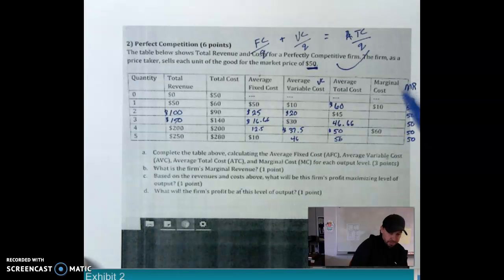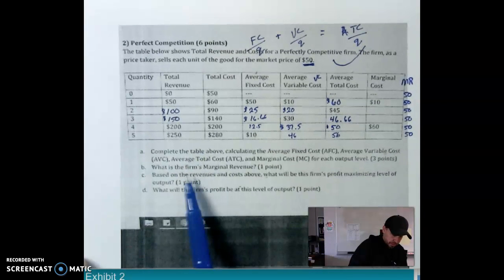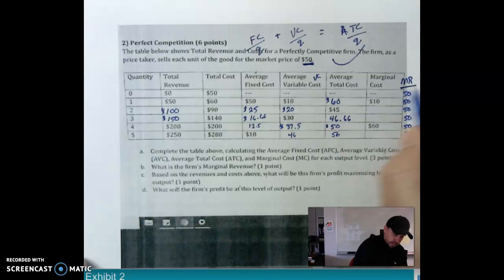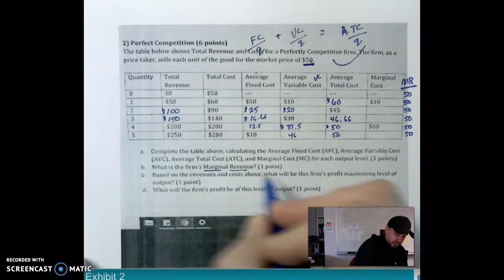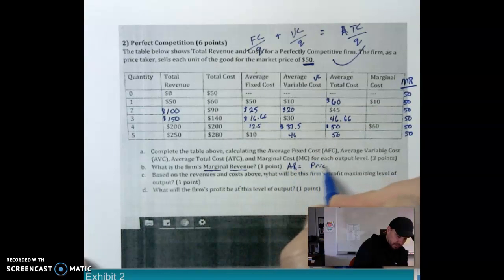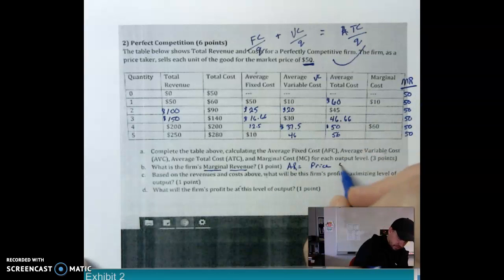Now, the important piece here for profit maximization, because that's what it's asking you, is what is the firm's marginal revenue? We figured that out already, right? In all perfect competition, when you see this, what is the firm's marginal revenue? What is its average revenue? It's always going to be equal to price. So in this situation, marginal revenue is equal to $50.